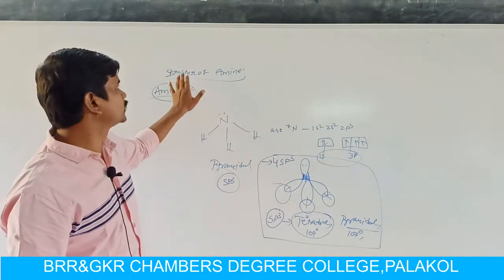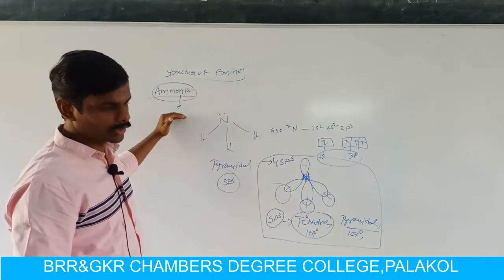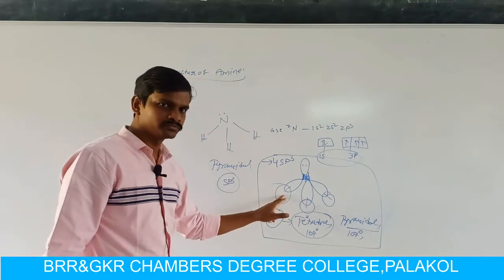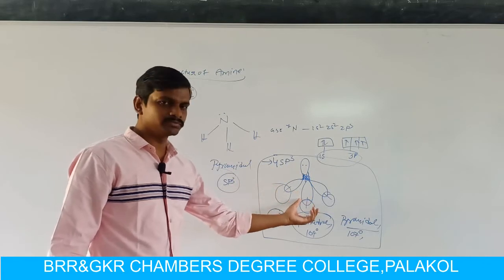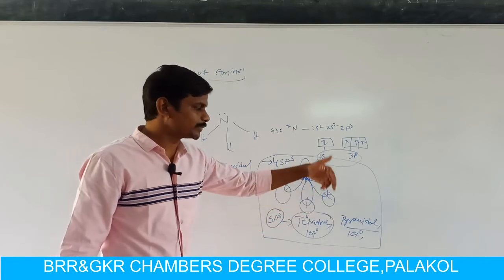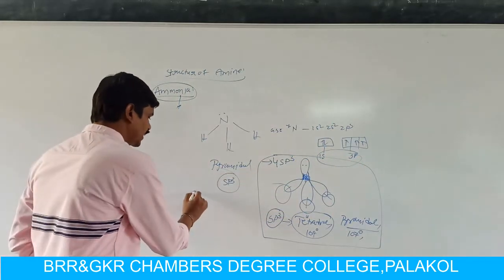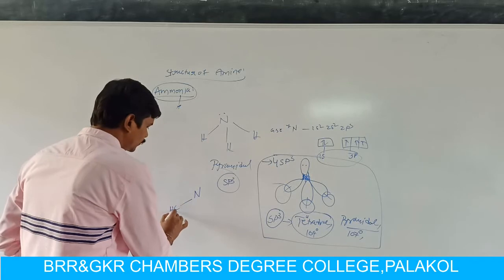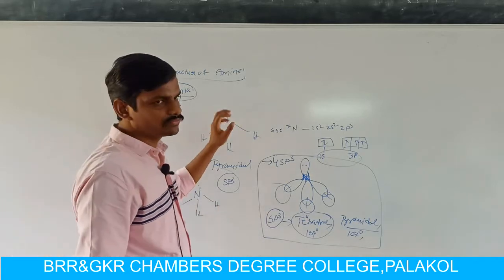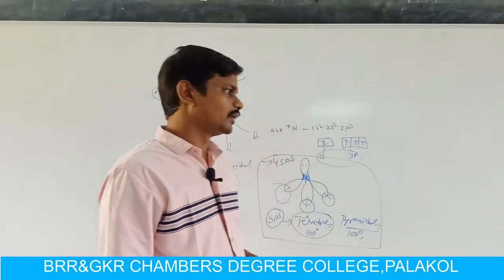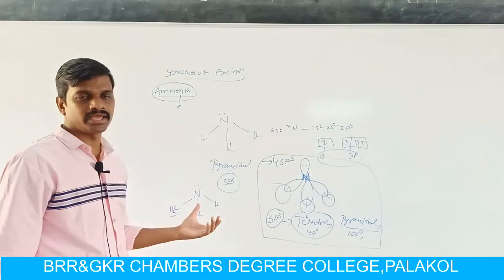Now we are discussing the structure of amines. Amines come from the ammonia molecule. In place of one hydrogen atom we take a methyl group, the second hydrogen atom is replaced by another methyl group, and the third hydrogen atom is also replaced by another methyl group or aryl group. So the structure of amines looks like ammonia.